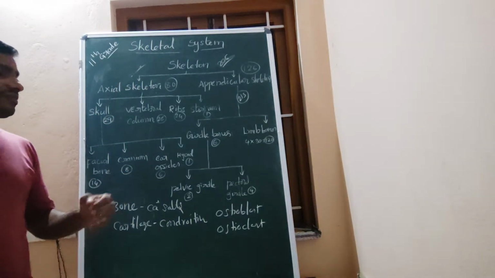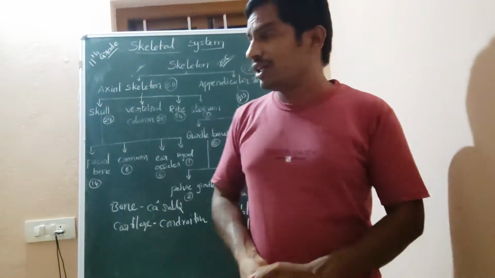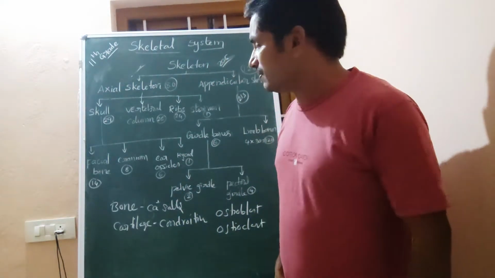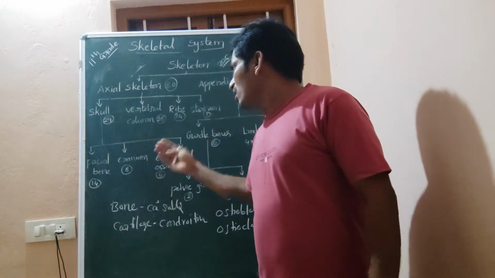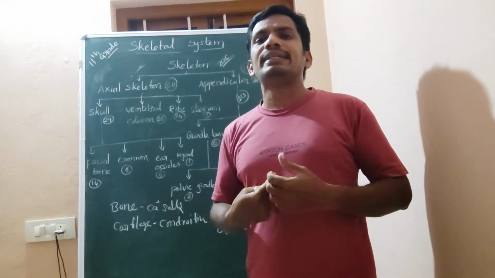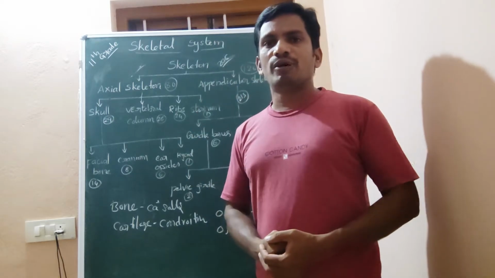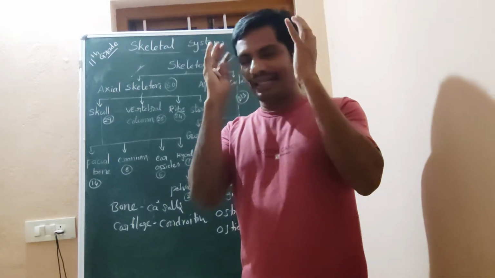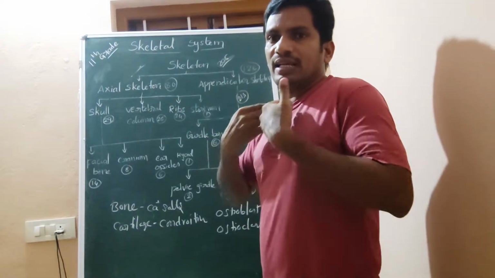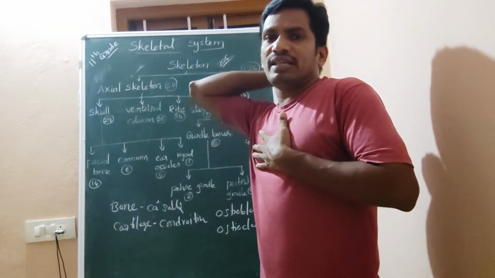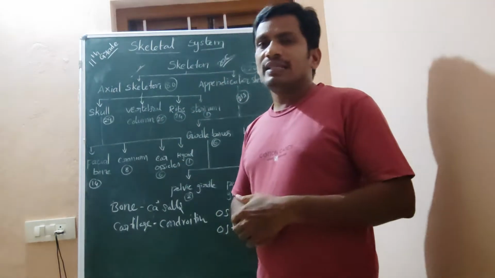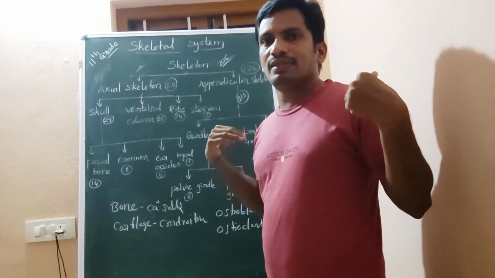Now the human skeletal system can be divided into two categories. The first one is the axial skeletal system, which includes all the components present along the mid longitudinal axis of our body: the skull, the vertebral column on the dorsal side, and the sternum bone and ribs on the ventral side.